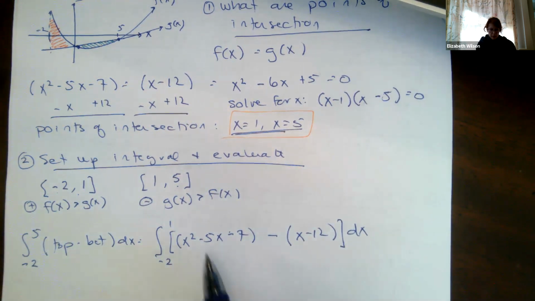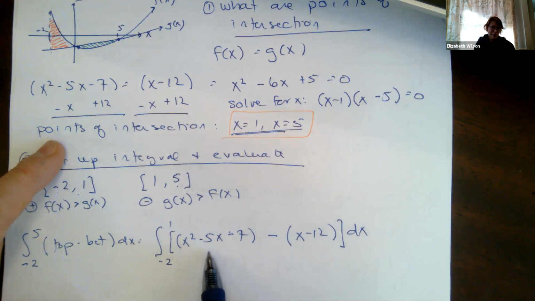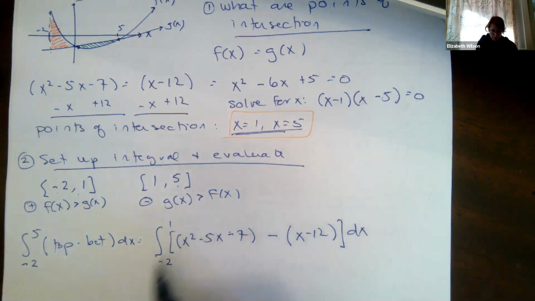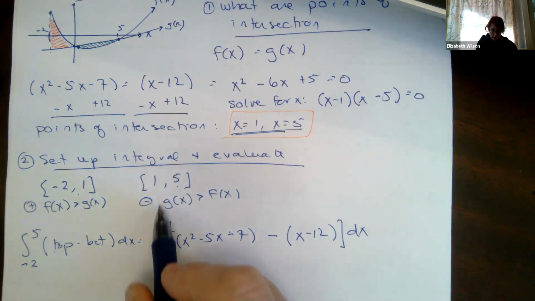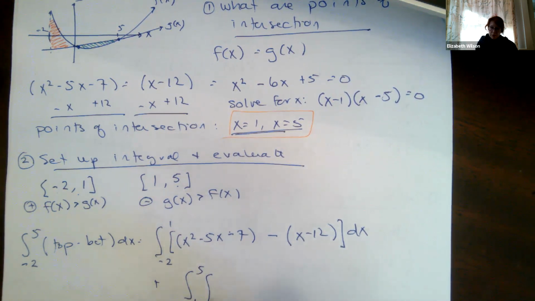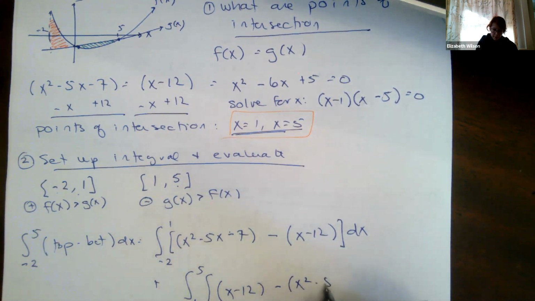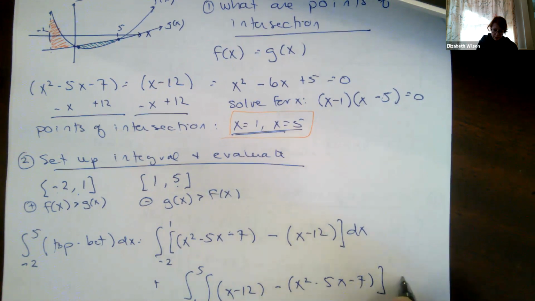Okay, you may think, Jen, I already did that. Why do I have to write this again? Because we're going to be looking for it on the exam. Plus my next interval, I'm going to go from 1 to 5, g of x minus f of x. So my g of x, x minus 12, minus x squared minus 5x minus 7, dx.